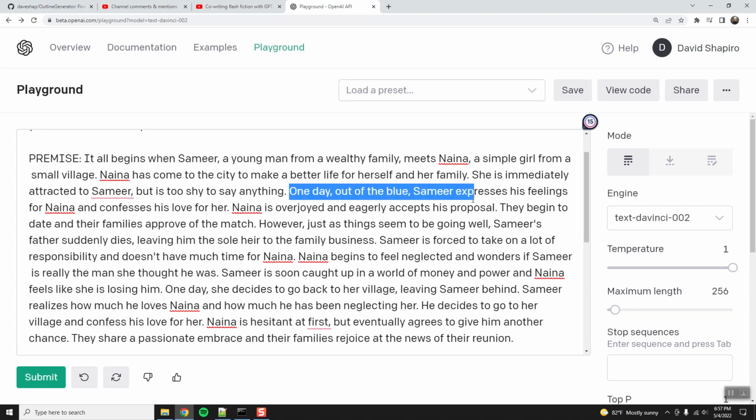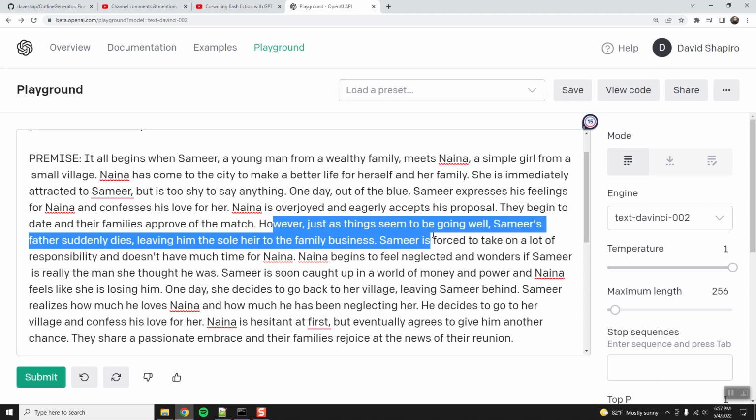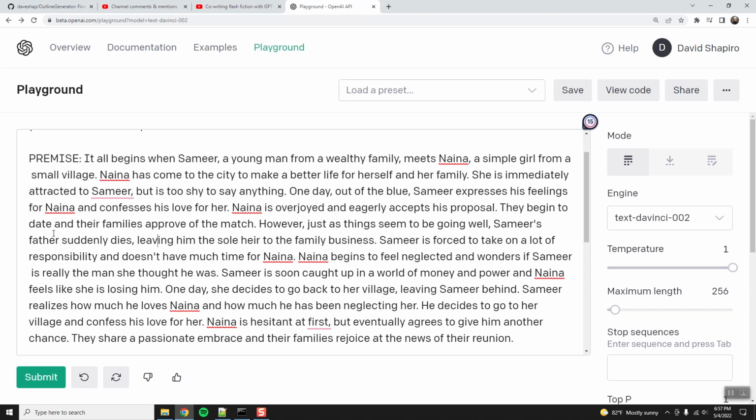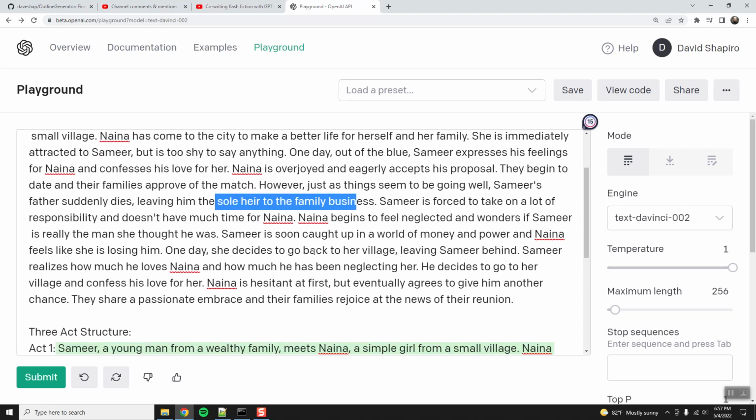One day, out of the blue, Samir expresses his feelings for Naina and confesses his love for her. Naina is overjoyed and eagerly accepts his proposal. They begin to date, and their families approve of the match. However, just as things seem to be going well, Samir's father suddenly dies. Interesting. Leaving him the sole heir to the family business. Samir is forced to take on a lot of responsibility and doesn't have much time for Naina. Oh man, this is a good story. I want to watch this movie.